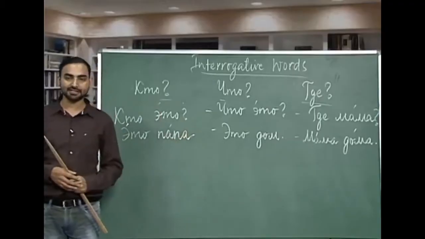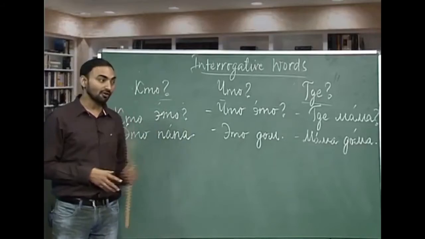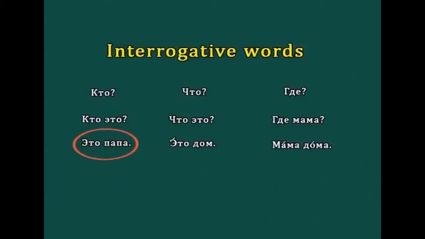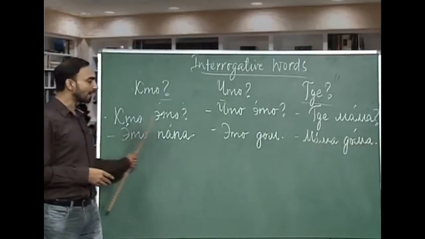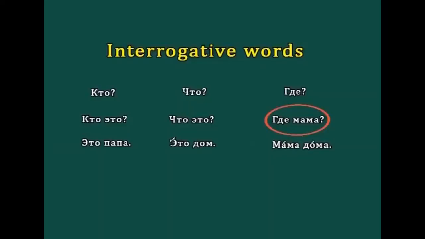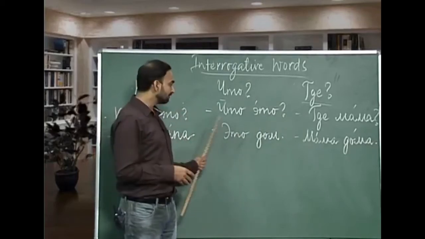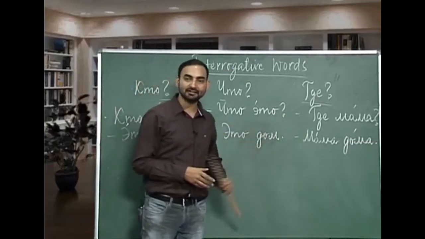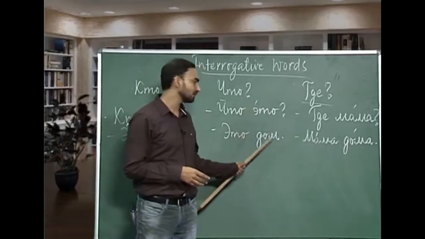How will you answer this question? Obviously, you have to use an animate noun, not an inanimate noun. Это папа. Папа, as you can see, is an animate noun. Это папа, this is father. From что we have что это. What is this? And how will you answer this question? Which noun will we use? We use an inanimate noun, like дом. Дом is house.